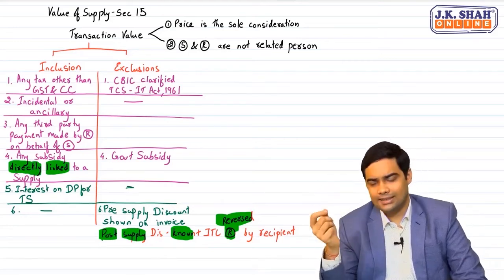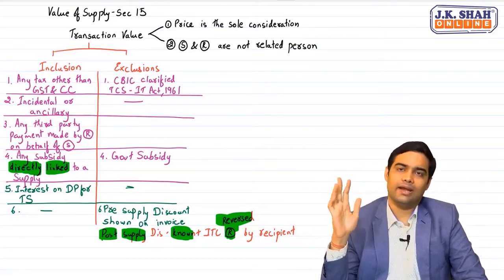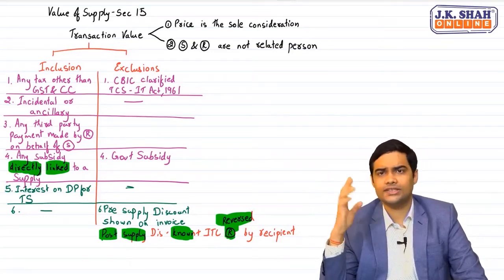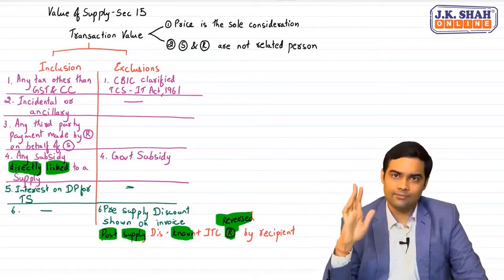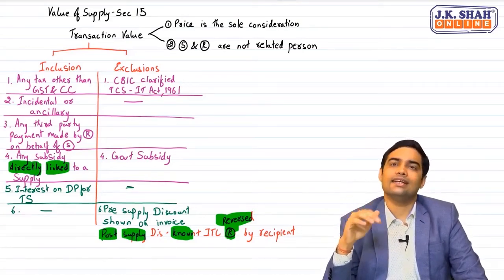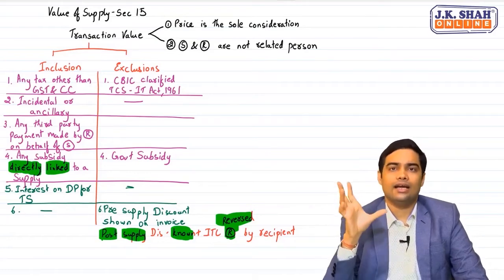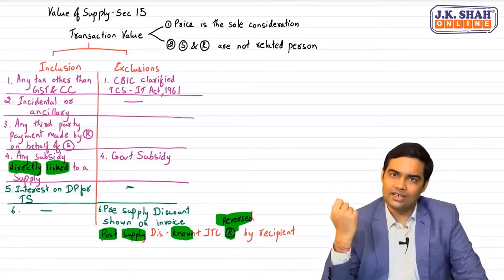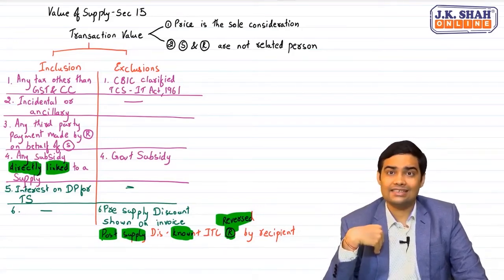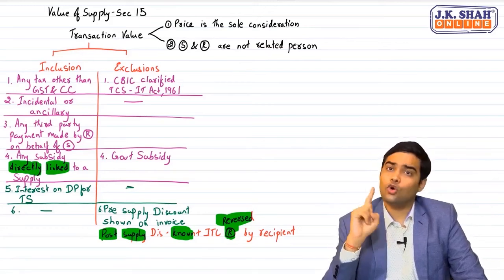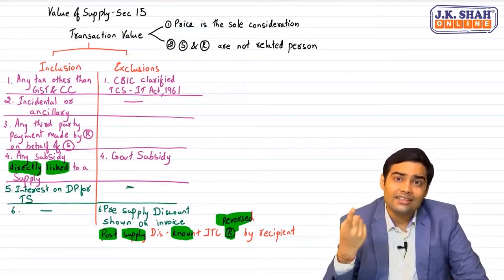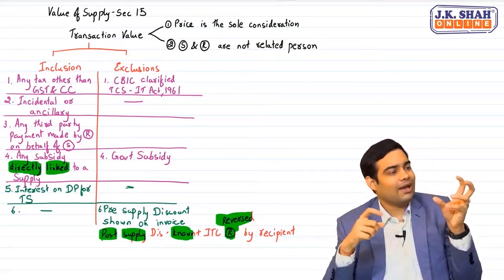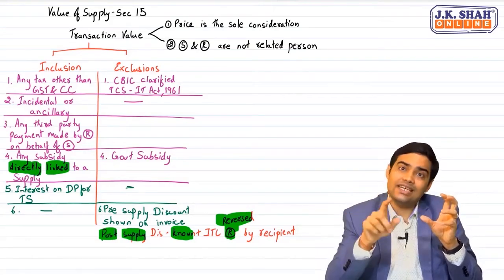I'll just take a simple example. Today when the sale was made, 100 rupees, GST charged 18 rupees. Transaction closed, 18 rupees has reached government. Now there is an offer saying that if I buy a particular specified quantity throughout the quarter, then I will get extra discount of 10 rupees. Now when I am getting that extra discount, first of all, was it known at the time of supply that if I meet the target, I will get extra discount? The answer is yes. So the supplier will give me 10 rupees plus GST on that.